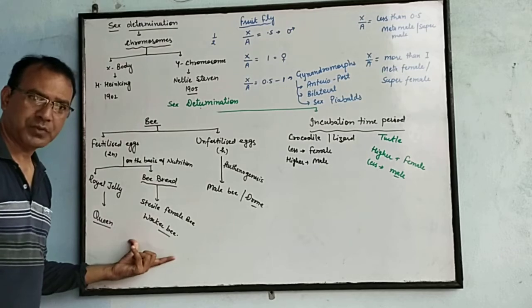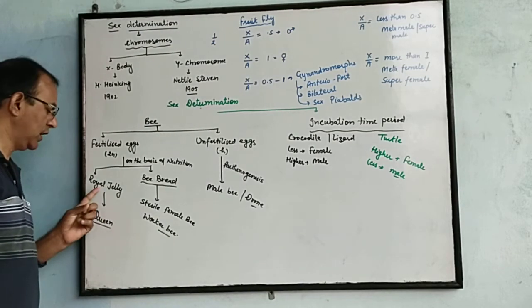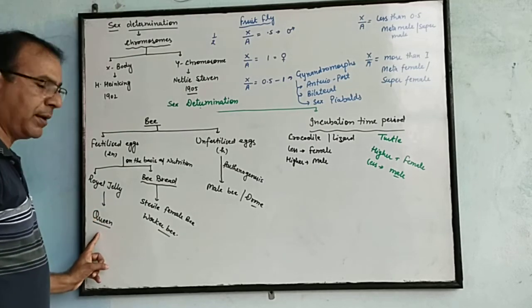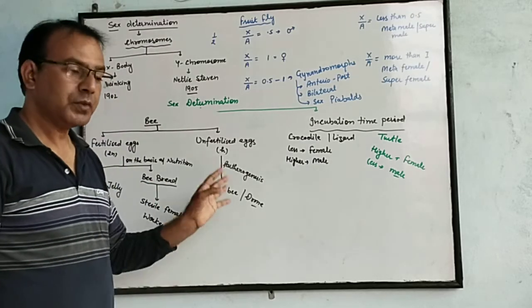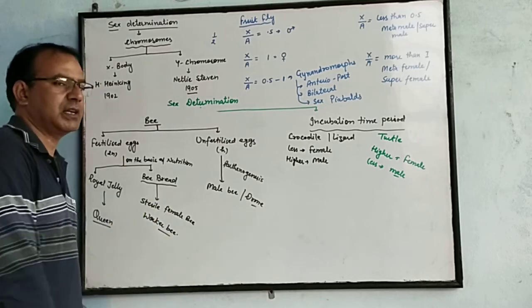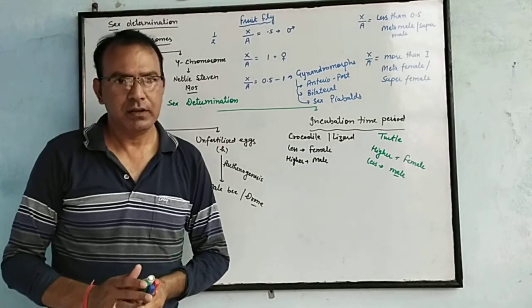The fertilized egg may produce two different types of bees. Both are female. One is the queen bee. It depends on the condition and the nutrition provided. If royal jelly is provided to the fertilized egg, then it may produce a queen bee. Or if bee bread nutrition is provided to the fertilized egg, it may produce a worker bee, and these worker bees are sterile. Clear? This is how sex determination can take place in animals.